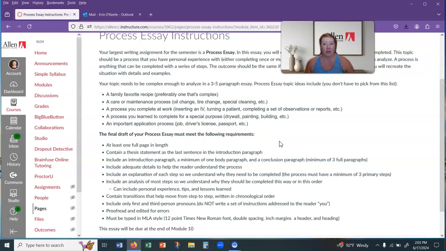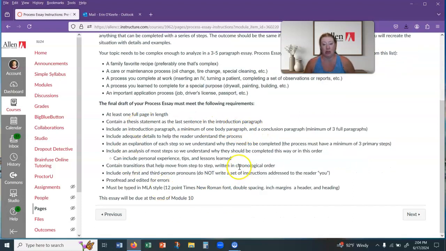So, if it's, I don't know, changing the oil on your lawnmower, you're probably going to have to find the manual or watch some YouTube videos, or gather your supplies, go to the store and buy new oil, all of that stuff that you're doing beforehand. And then cleanup, what do you do with the old oil afterward, that kind of thing. So making sure that you include those kinds of steps. They're often skipped in these essays.